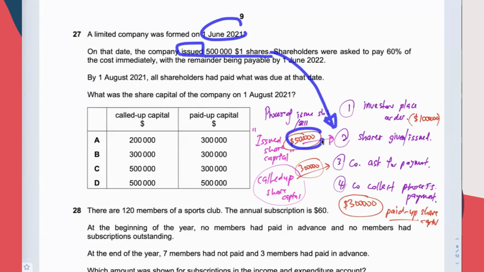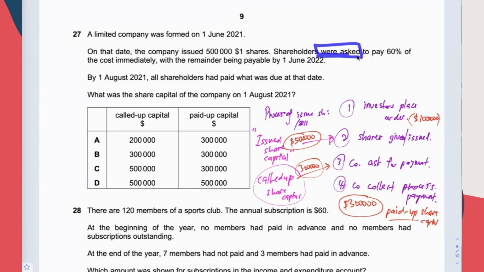Therefore, I use 500,000 here to illustrate. The shareholders were asked to pay. Asked to pay refers to call up share capital. It is 60% of the cost immediately, with the remaining amount being payable by 1st June 2022.